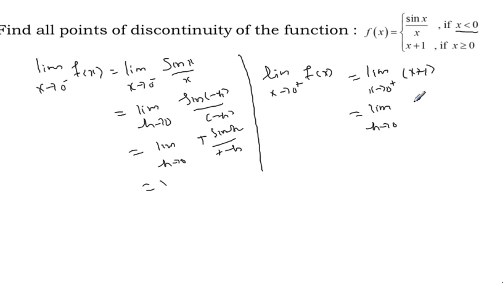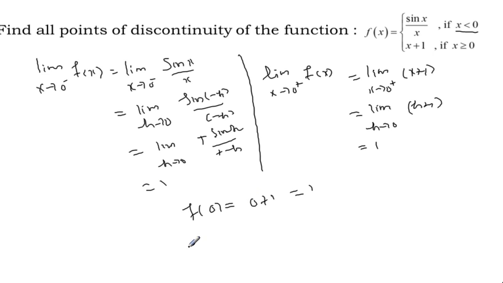What is x? h. So 0 plus h plus 1, h will be 0, so 1. Okay, and one more thing, we have to check f of 0. The 0 is included in the second part, and 0 plus 1 is equal to 1.